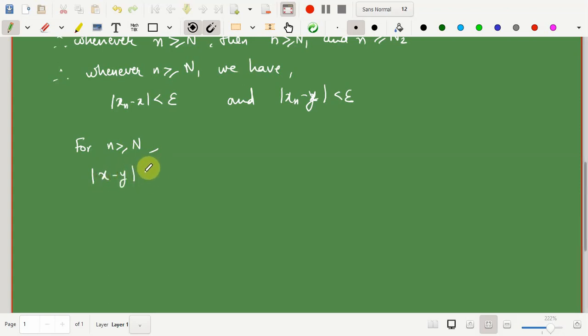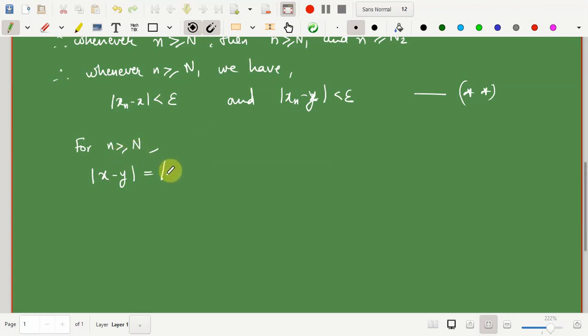Okay, and this difference, as I said, can be bounded using the term xn for all n greater than or equal to N. We know that for all n greater than or equal to N, both these conditions are satisfied, so I can use both conditions whenever we have this in the picture for all n greater than or equal to N.